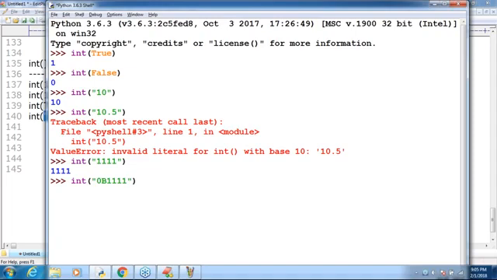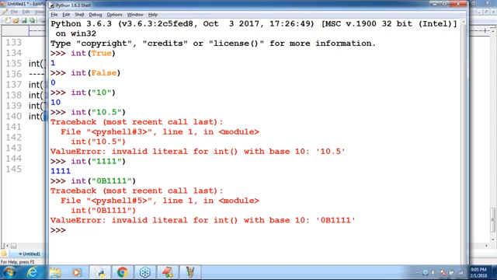Just now I told you, if you want to convert string to int type, compulsory the string should contain only an int value, and that int value should be in base 10. Base 10 only, decimal, not binary. ValueError: invalid literal for int() with base 10. It is always expecting base 10. Binary and such things are not allowed. Remember that, sir. This is what you should be clearly aware of.